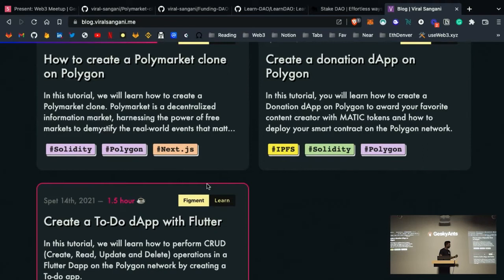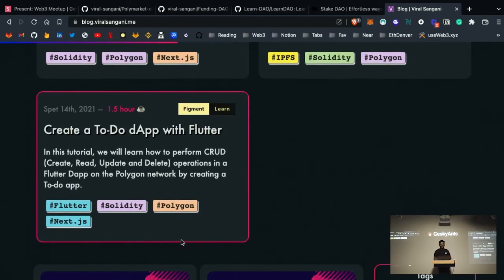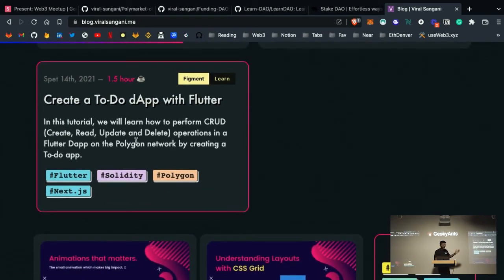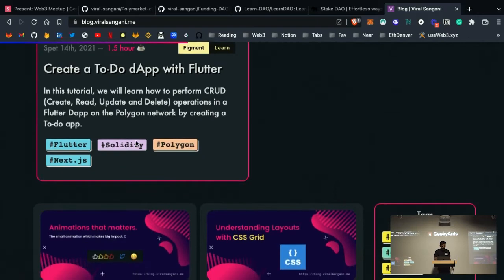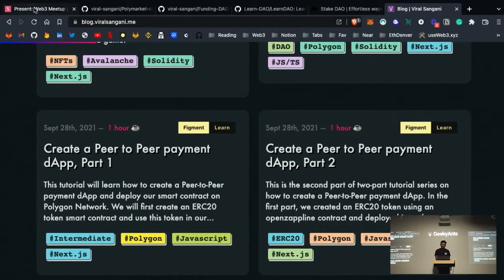Then I have a to-do app, a Flutter app. I'm a Flutter developer working at GeekyAnts, so I wanted to experiment with it. I've created a dApp with Flutter. You can see this is a full article from start to scratch. You can go and see there. Yeah, so this was the first part.